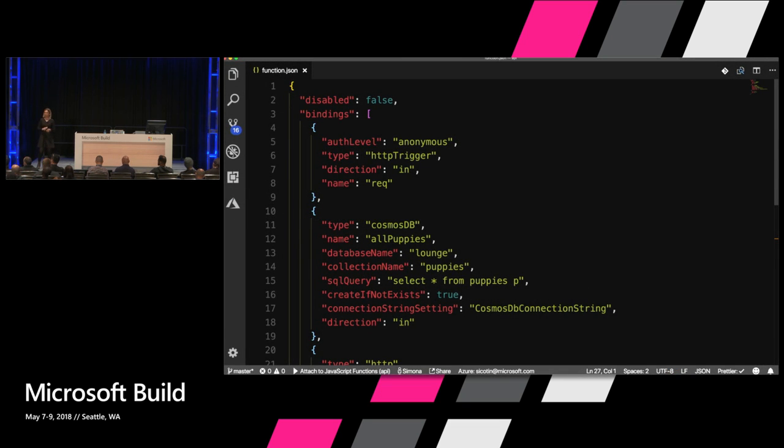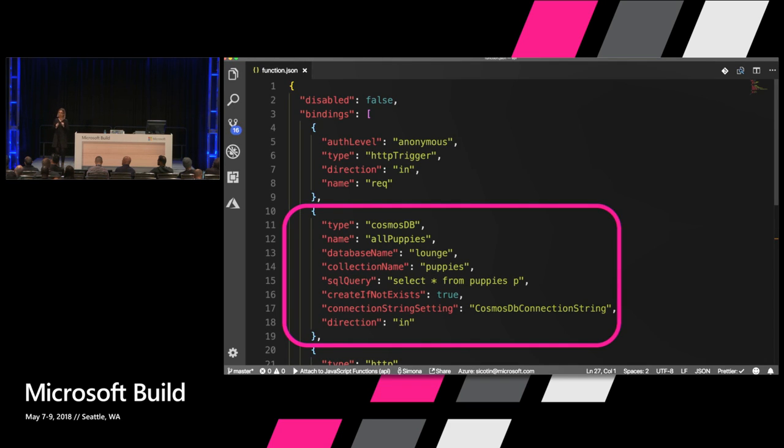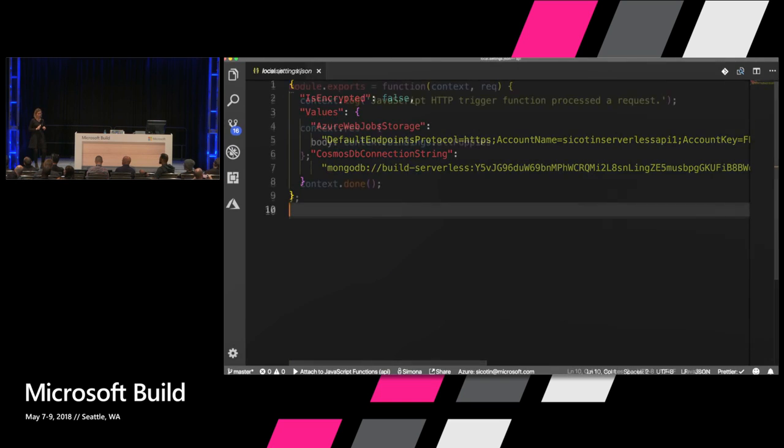And then to use our binding, we have to define it in function.json. The type has to be Cosmos DB, and also we have to specify which database we want to connect to, as well as the collection name that we want to access, and the query that we want to use to retrieve all the data. We have to give it a connection string because we want to make sure that we can connect to that database. And once we have this set up, get ready to have your minds blown.